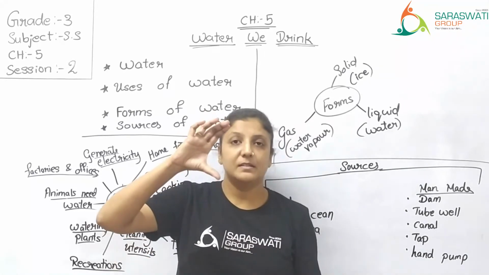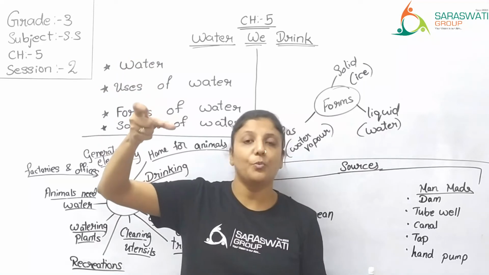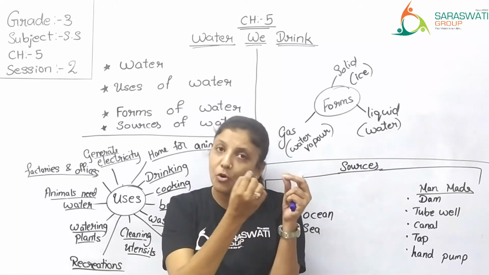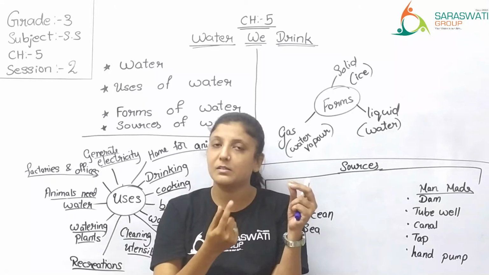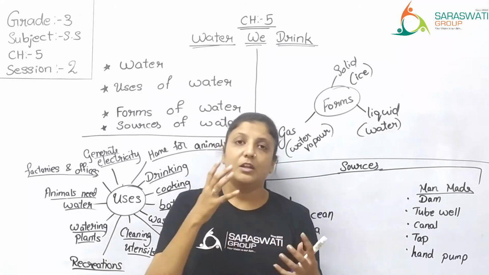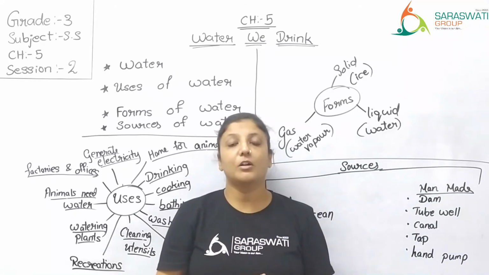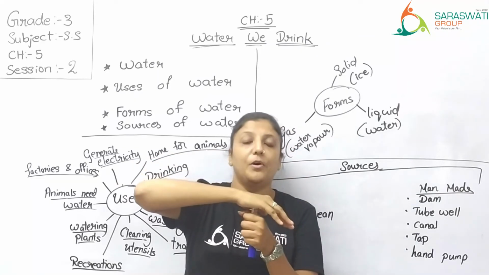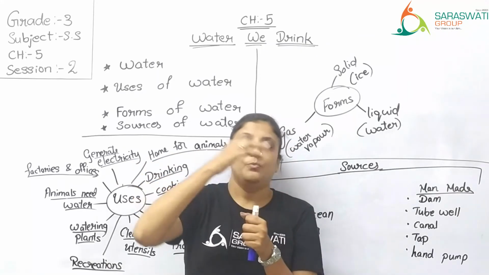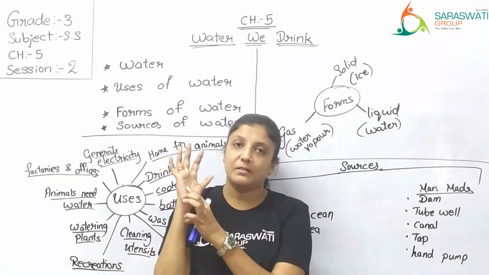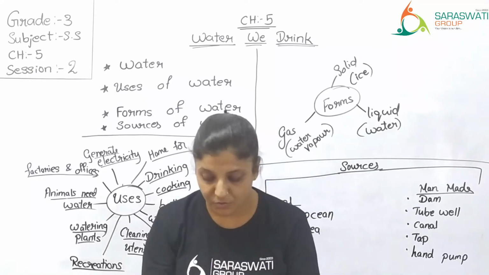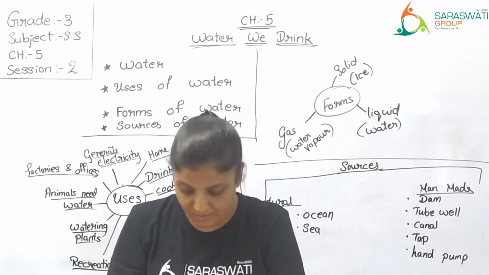Take a glass, put cold water inside it. After some time you can see small droplets of water outside the glass. Same way, if you are drinking hot tea or milk, keep your hand on top of that cup. When you remove the hand, you can feel there is water in your palm. Correct? So that is steam.